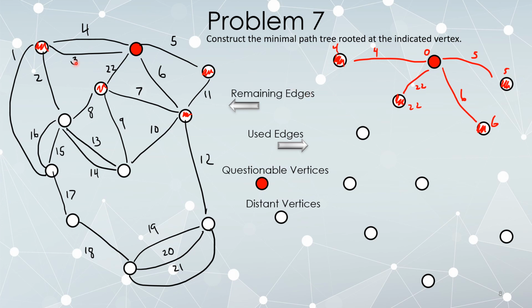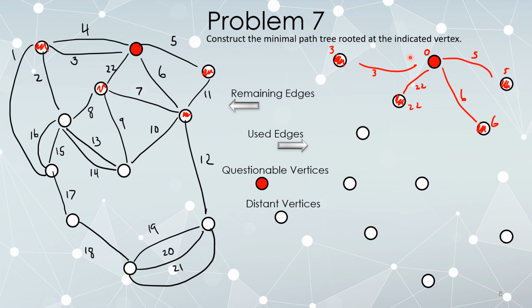Then I can come back here and say, oh, maybe I should have tried this edge. So let's put it in. Since it connects to already connected vertices, I try both directions. 4 plus 3 is definitely worse than 0. 0 plus 3 is better than 4. Okay, so that's actually better. So I'm going to not use that edge, and I'll update this to be distance 3 away.